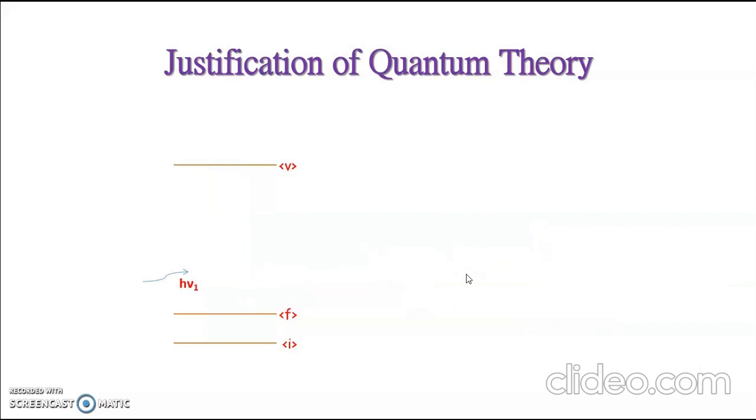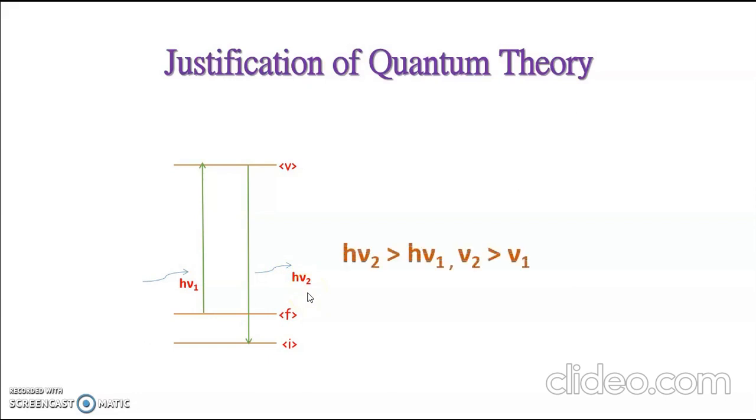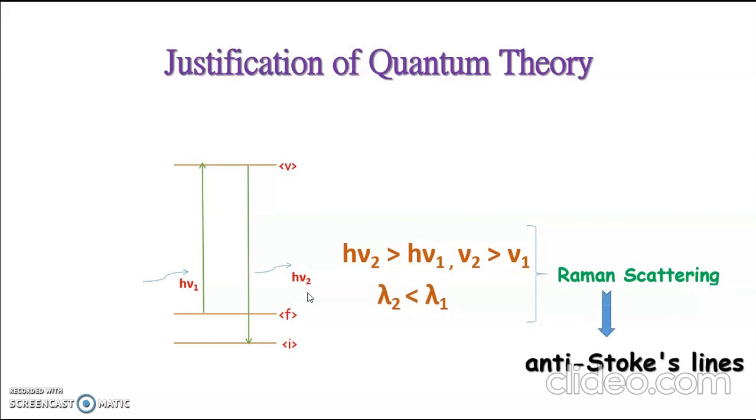There is another case where the molecule is initially in the upper state, promoted to the virtual state by taking energy h nu 1 and comes back to the ground state. For this case, the scattered radiation h nu 2 has higher energy than h nu 1, or nu 2 will be greater than nu 1, and this type of scattering is also Raman scattering, and it leads to anti-Stokes lines in the spectrum.